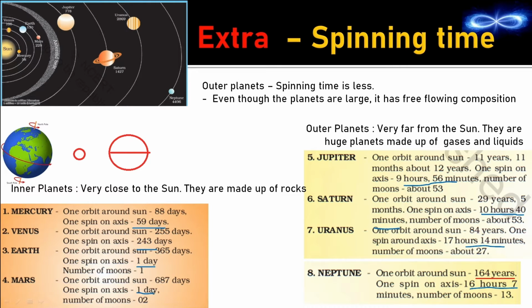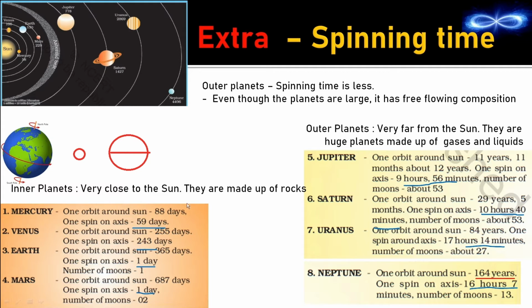Now if you look at the spinning time, you will see that there is no fixed pattern. We had seen that in revolution the number is increasing exponentially. It is almost doubling. That is a pattern that we saw in case of revolution. But in case of rotation there is no such pattern. But still I will help you to remember these figures. Now let us look at the rotation time of each of these planets.